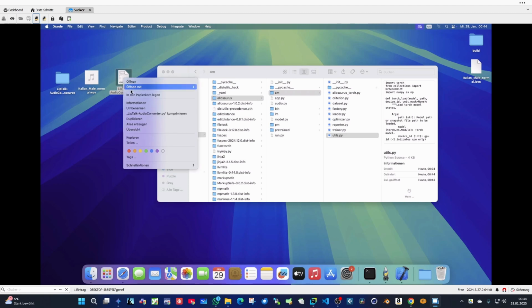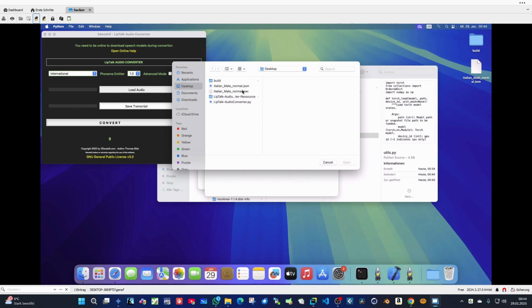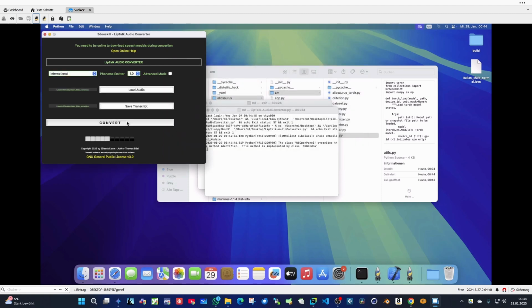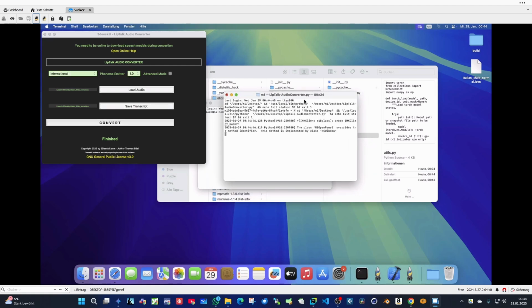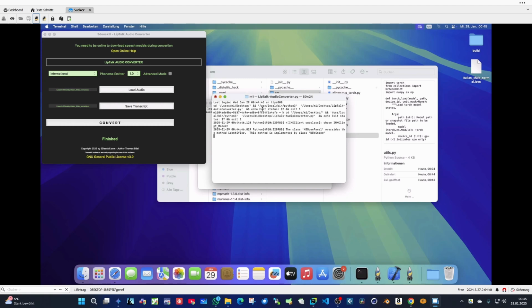If this is not working, don't mind it, it works anyways. So launch it, select the audio file, convert it. Now it shows no errors anymore. You can see it was just a parameter which was set false in the old model of the Allosaurus. We have to do that. It's just for Macintosh users, it's not in for Windows users. It's also for Windows users. So you can see there's no more any error showing up.